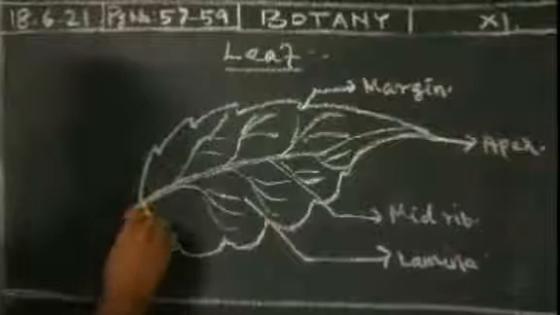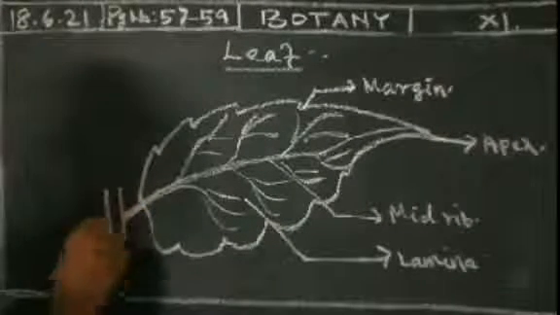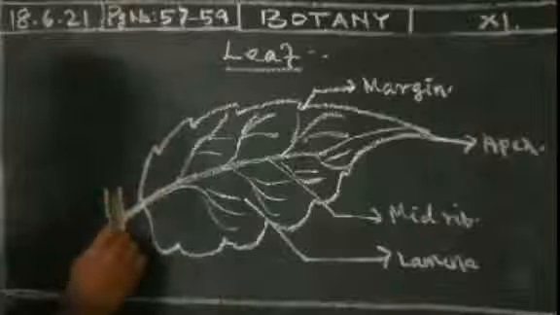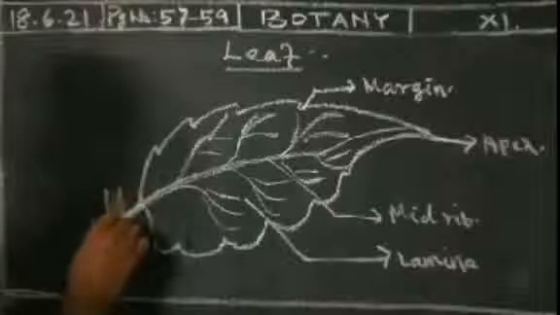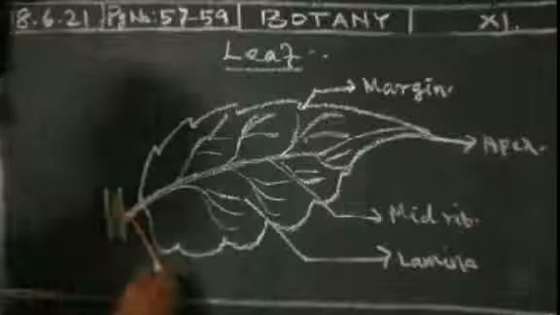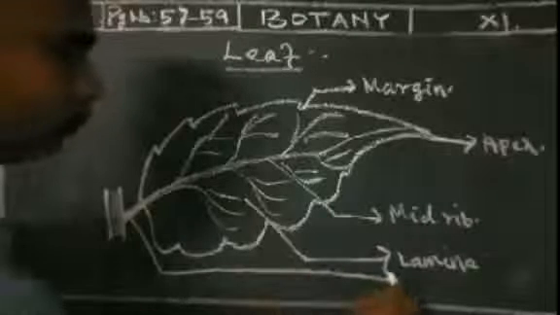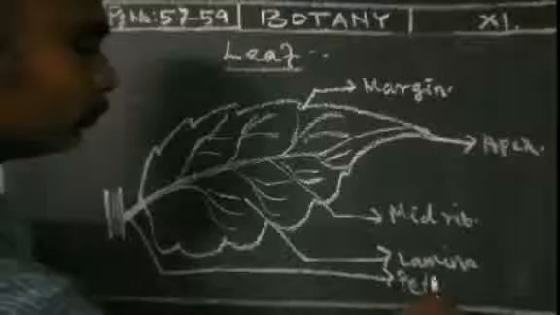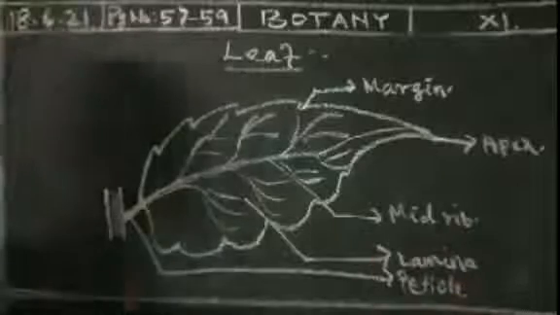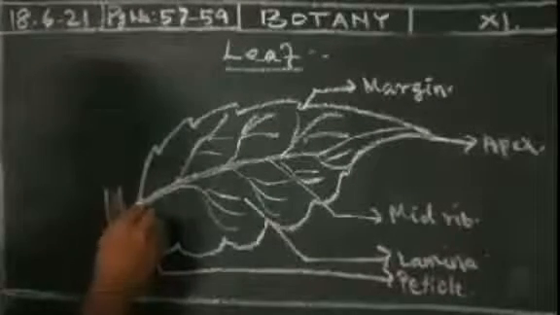After this there is the stem portion, and the outgrowth that joins with the stem is the petiole.